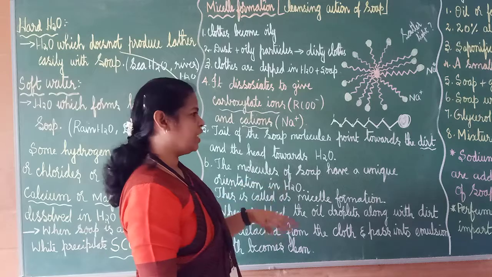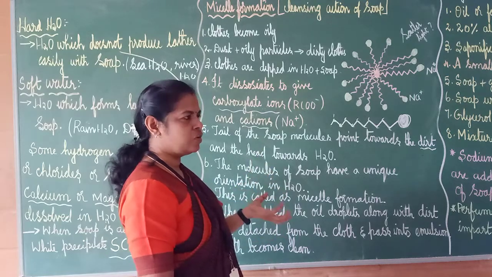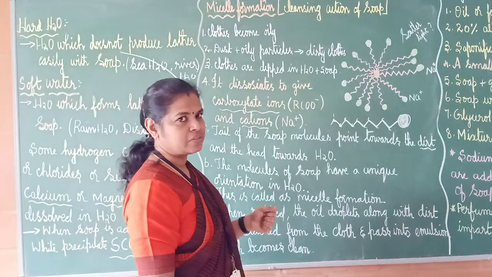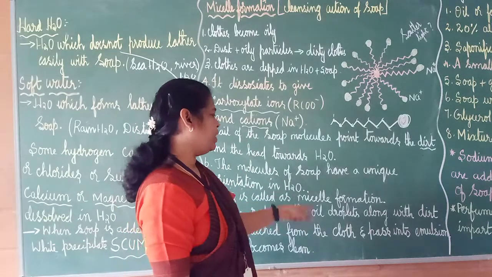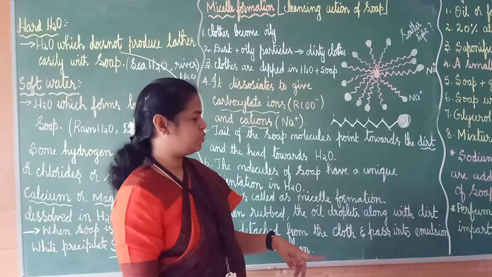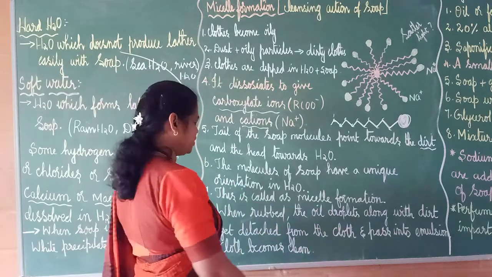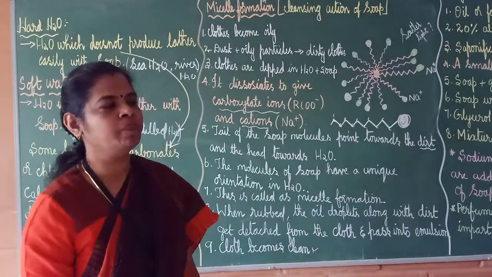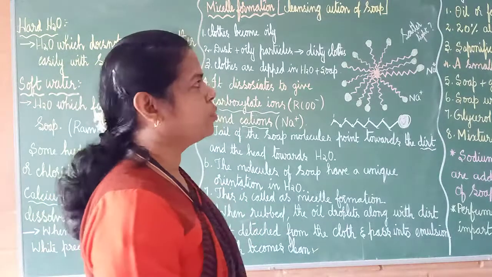The molecules of soap have a unique orientation in water, and this is called as micelle formation. When it is rubbed, what happens? The oil droplets along with the dirt gets detached from the cloth and it passes into the emulsion, and the cloths become clean and neat. Okay. So this is micelle formation.